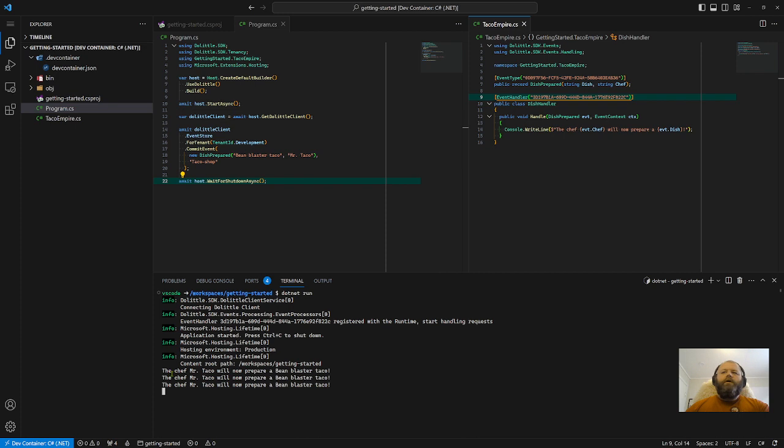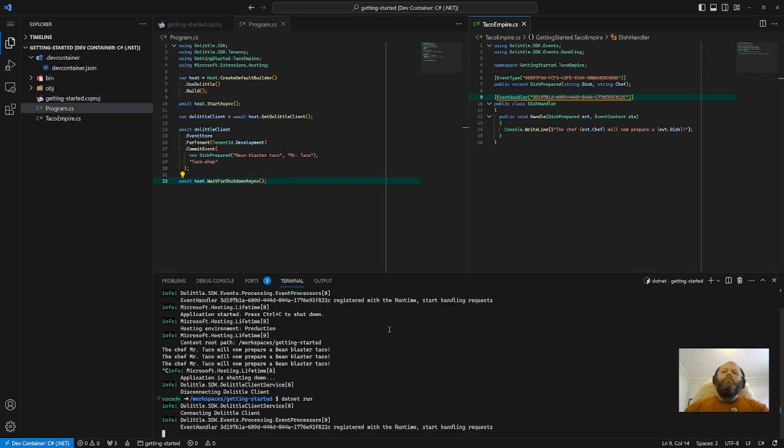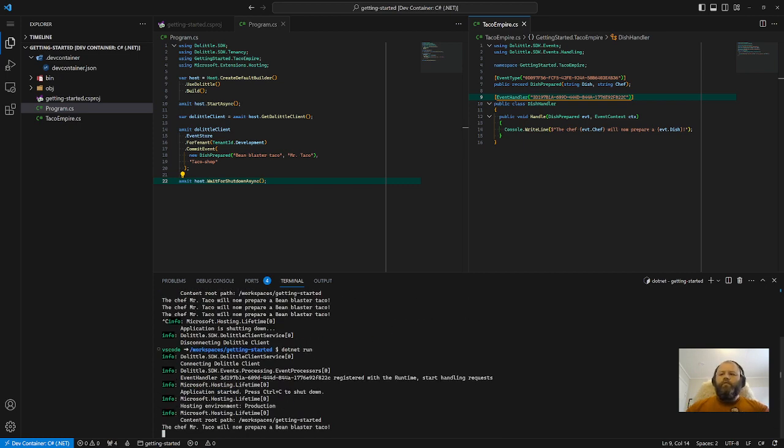And as you can see, I have now started this several times. So several instances of dish prepared were put into the event store, and they were all given to my dish handler as soon as it came online. But if I start it again now, a new Bean Blaster taco dish will be prepared and given to this dish handler. It will only get the latest one because it has already handled these. Let's demonstrate that. Yes, we got one of these.